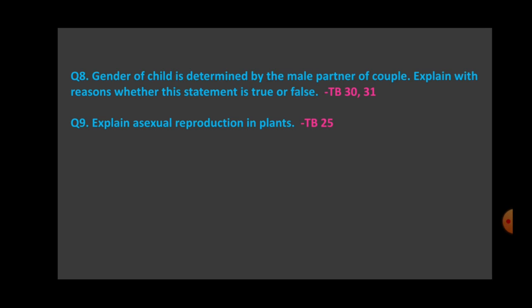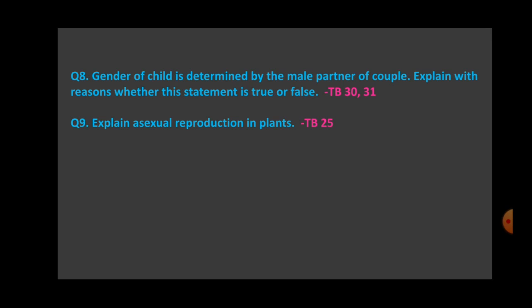Then question number 9 is explain asexual reproduction in plants. It is given on page number 25 in the textbook. Asexual reproduction in plants, right? 24 and 25 both it is. Okay? That is very clearly given.